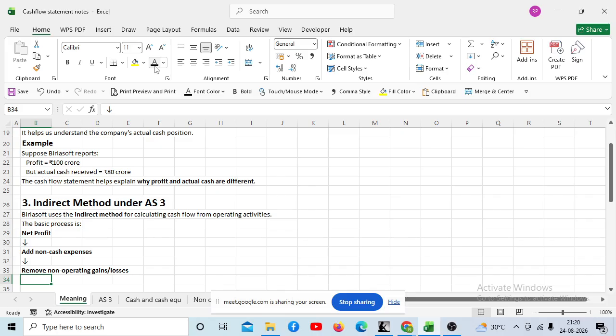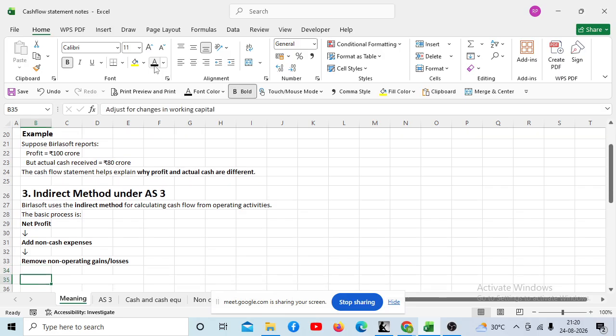Whatever activities you do for selling the jeans pants, purchasing the raw material, paying the salary, all that is called operating. Besides that, whatever activity there is, that is called non-operating. Suppose there is a loss by fire. Does fire occur every time? No. So it is a non-operating activity. We have to add back that loss.